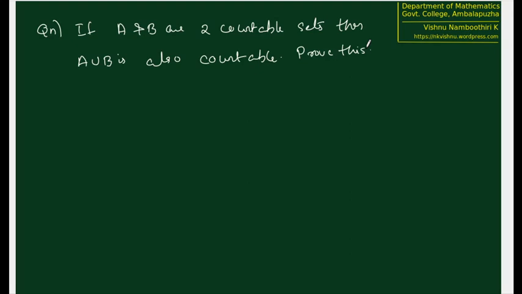To some extent, we have actually seen this. So what is that example?